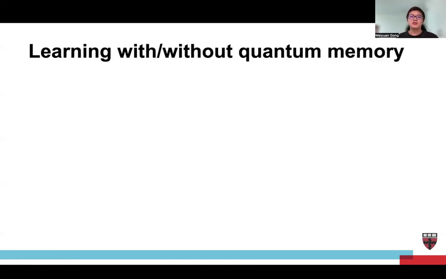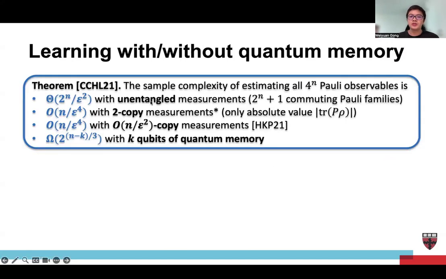There are some previous results for learning Pauli observables with and without quantum memory. According to CCHL 2021, the sample complexity of estimating all 4 to the n Pauli observables is 2 to the n over epsilon squared with unentangled measurements. This can be achieved by dividing the 4 to the n Pauli observables into 2 to the n commuting Pauli families. And this is also the lower bound. And suppose we have 2-copy measurements, then you can measure all these Pauli strings in n over epsilon to the 4 2-copy measurements, but only the absolute value.